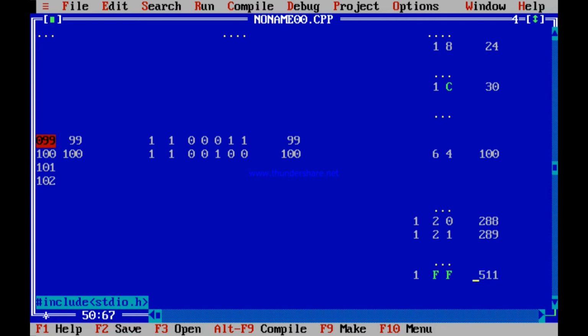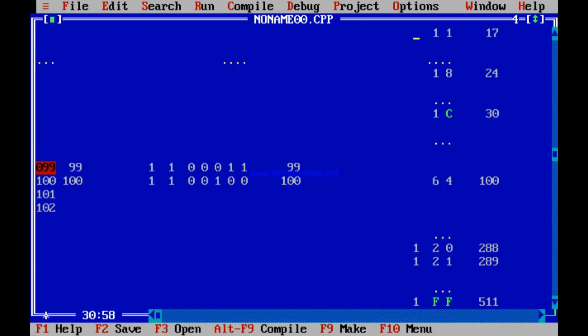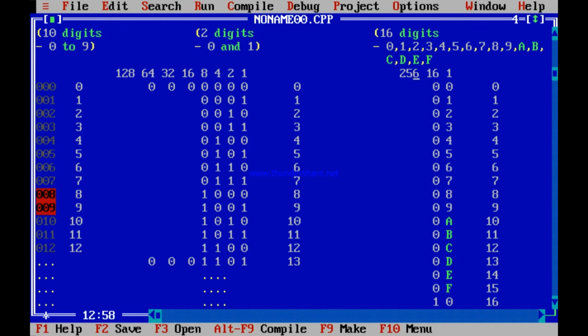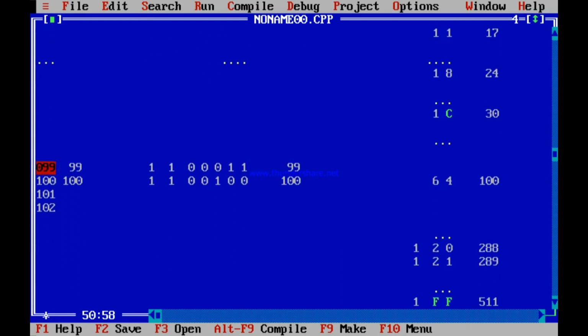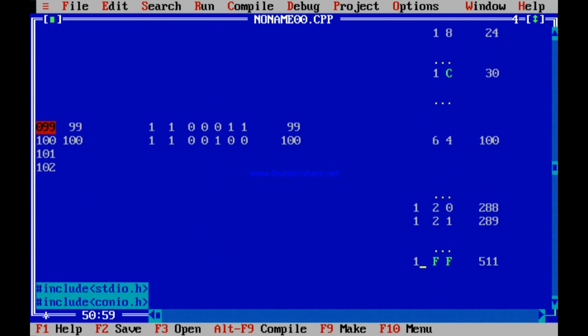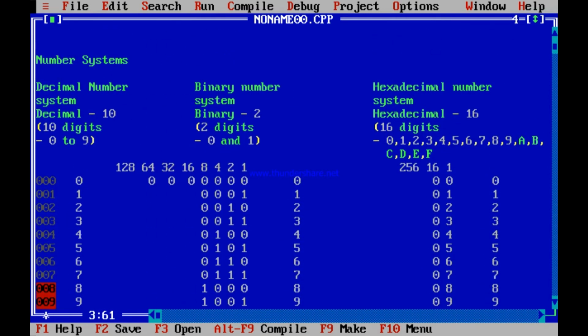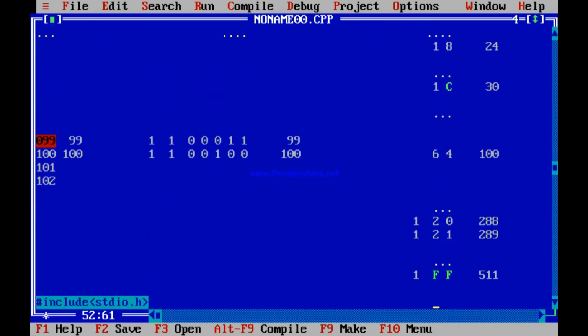I repeat once more. 1FF, what is 1? 1 in this position is 256. This is the weight, because 16 into 16 is 256. So this is 1. 1 is 256. This is F, 15. So this position is 16. So 15 into 16 is 240. 256 plus 240 makes it 496. This is 15 again, 15 ones. 496 plus 15 makes it 511.